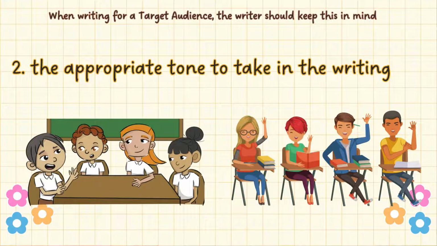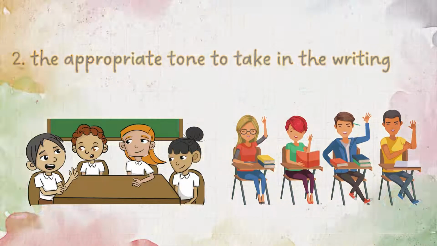Number two, the appropriate tone to take in the writing. If the author knows that the readers are children, he or she will use an age appropriate tone. Same as if the readers would be adults. The writer can freely use words that are for the adult's liking.